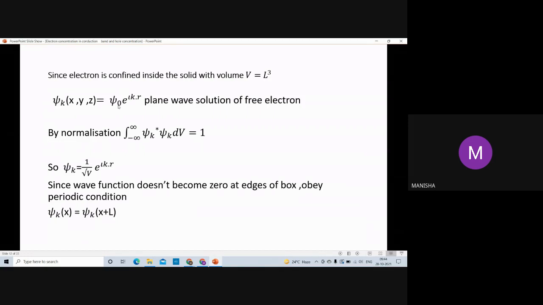Since we know that the wave function doesn't vanish at the edge of the box, it obeys a periodic condition. So we take the periodic condition: ψ_k at x and at x plus L are equal. So ψ_k(x) is equal to ψ_k(x + L).